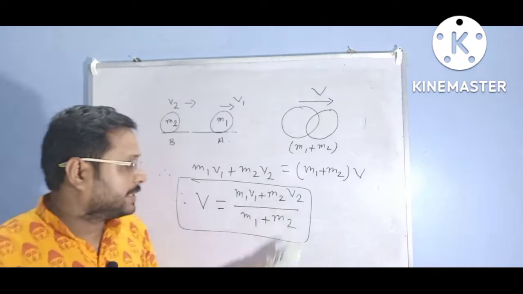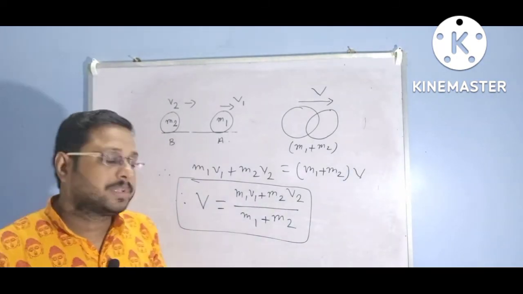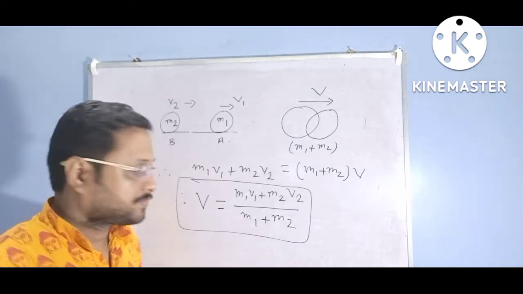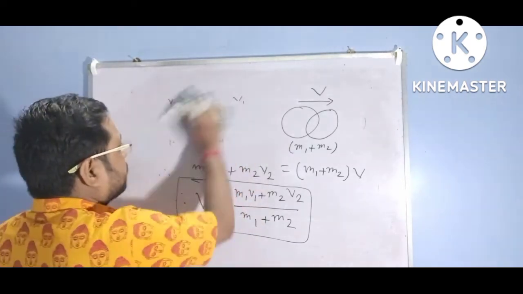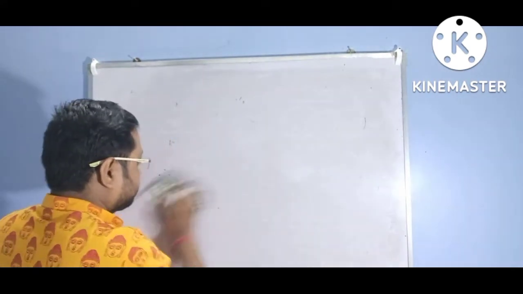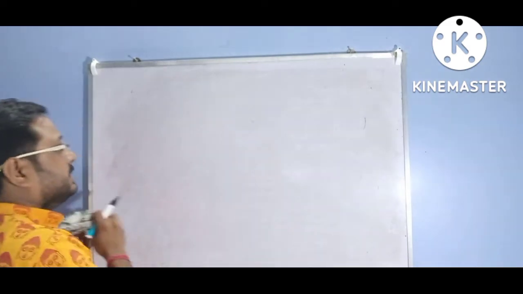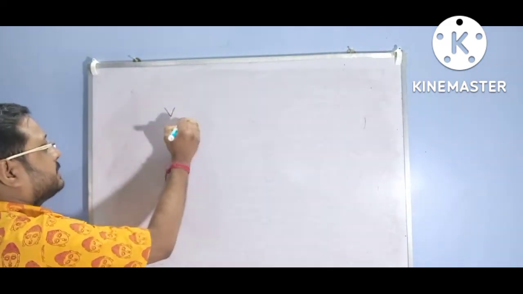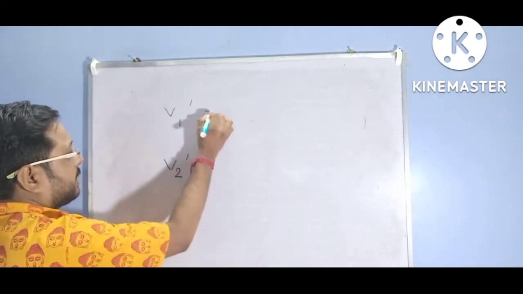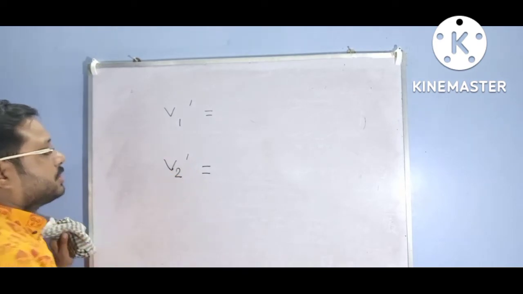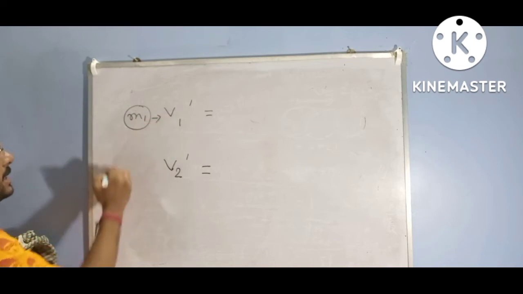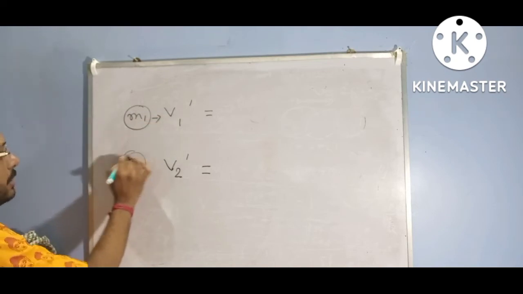The same result can be evaluated from the expressions of elastic collisions, as we know from earlier. In general, the velocity after collision of the ball of mass m1 is v1 dash and of mass m2 is v2 dash.